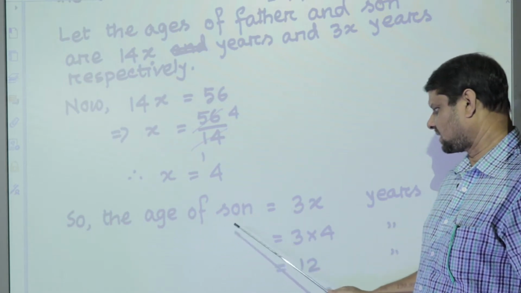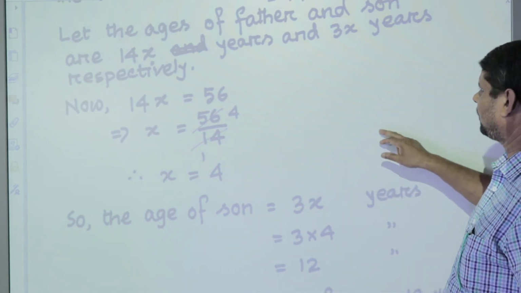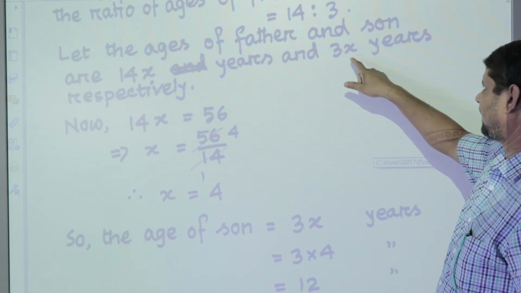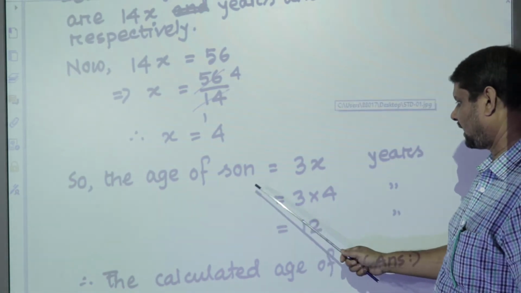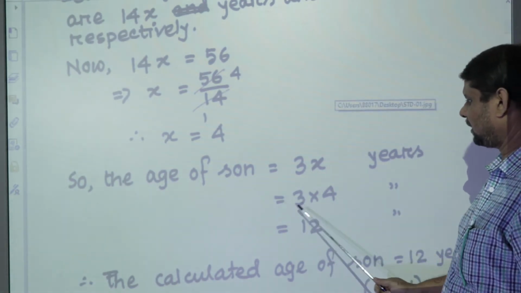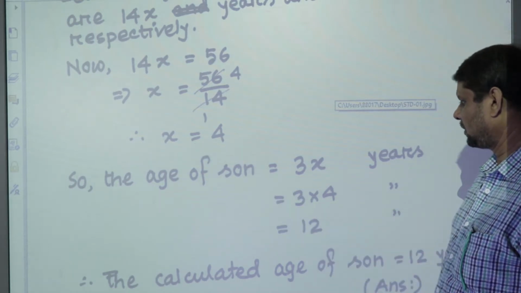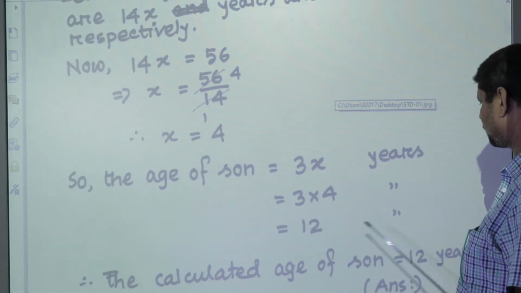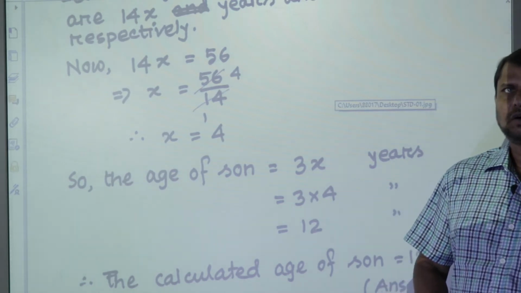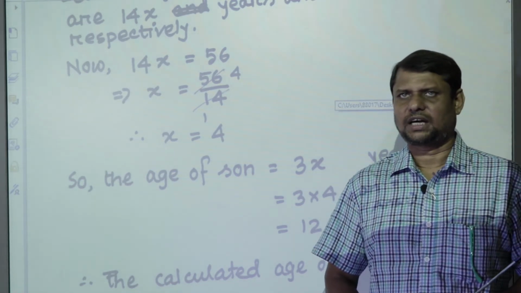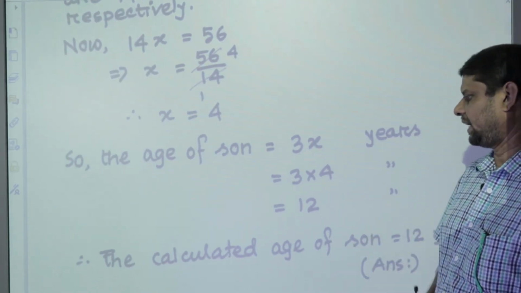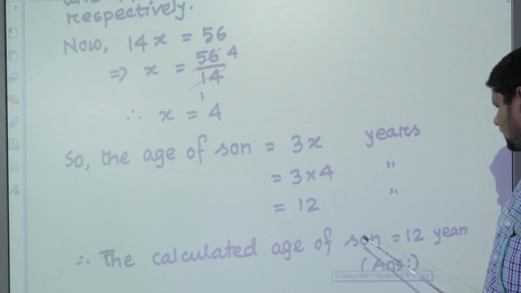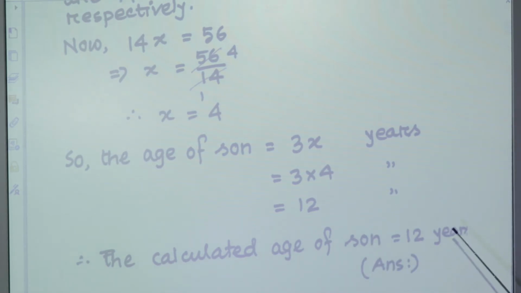So the age of son is equal to, earlier we have let the age of son be 3x years. So the age of son is 3x years, which is 3 into the value of x, which is 4. So 3 into 4 is equal to 12 years. Dear learners, we have got the age of the son, 12 years. At the end of this solution we will write: the calculated age of son is equal to 12 years, and this is the answer of this problem.